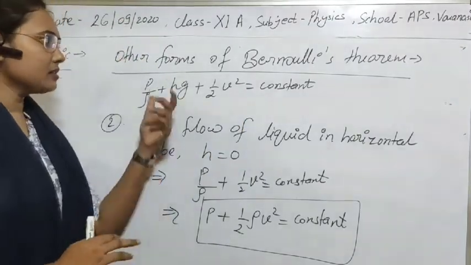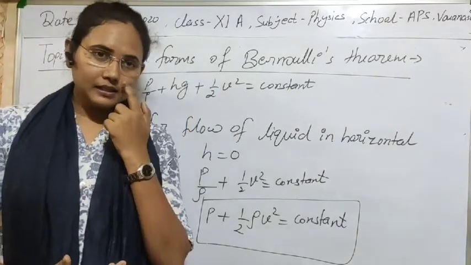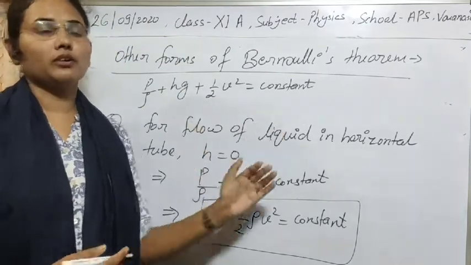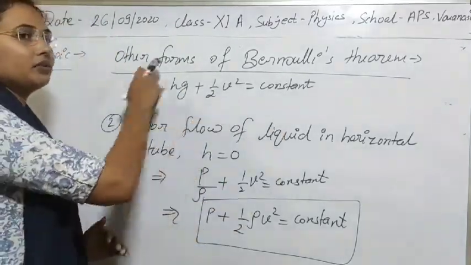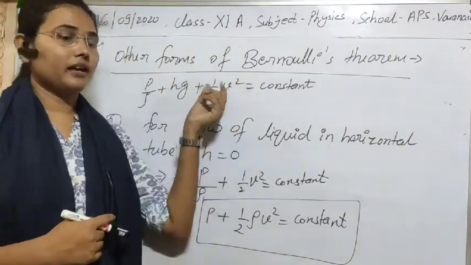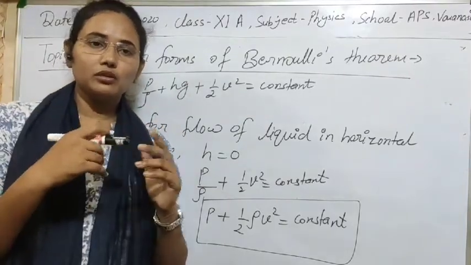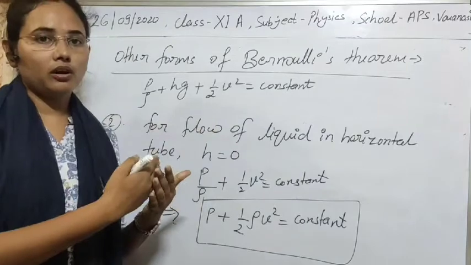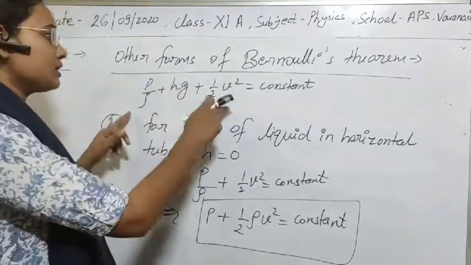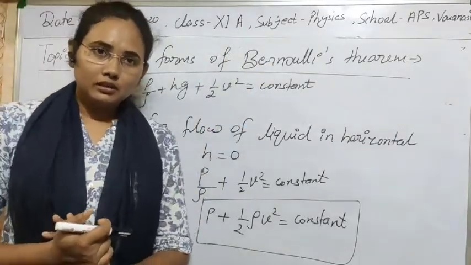Second, this theorem is verified for streamlined flow, as is also clear in the statement. For turbulent flow this will not be followed. The reason is that in turbulent flow there will be some loss of energy, meaning loss of kinetic energy or potential energy, due to the random, turbulent motion of the fluid. So if there is loss, then these three quantities will not be constant at every point if you measure them.